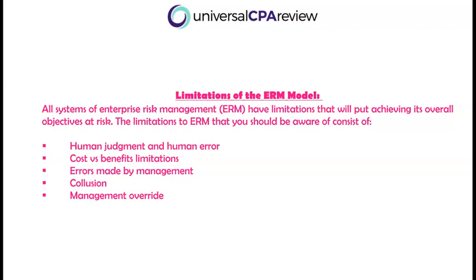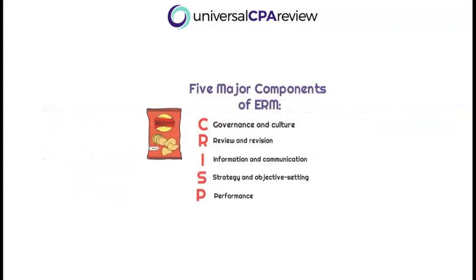Okay, so now we're going to apply our 5 main components just like we did when we talked about the COSO internal control framework, right? So we're going to now introduce what's referred to as the CRISP mnemonic. Each of these elements are going to be a reflection of the 5 main components. We're going to talk about governance and culture. So the C is going to stand for culture. Review and revision is going to be our R. I is going to be for information and communication. S for strategy and objective setting, and P for performance.